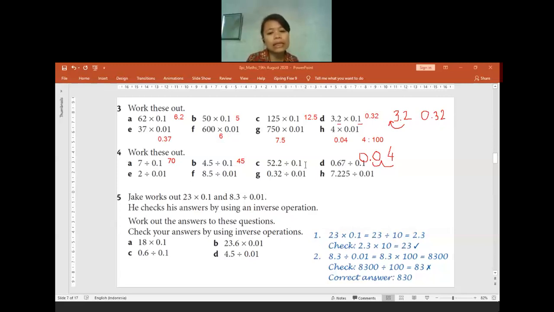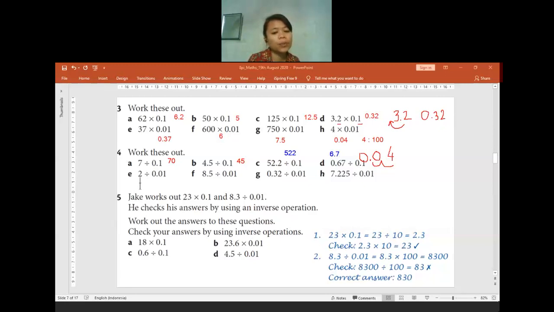Now for question C, how many will it be? Is it 522, or is there anyone who got a different answer? Yeah, it will be 522. Now for question D, how many will it be? 0.67 divided by 0.1, or we can say it as 0.67 times 10. It will be 6.7.